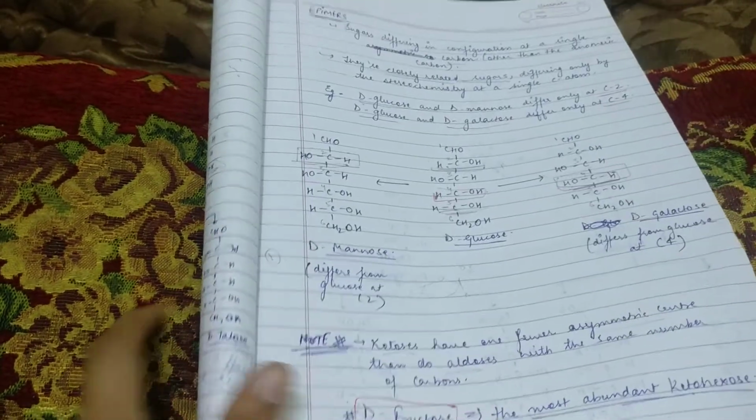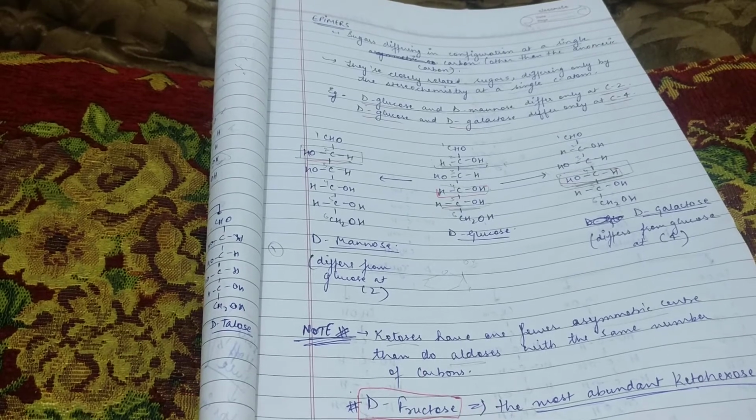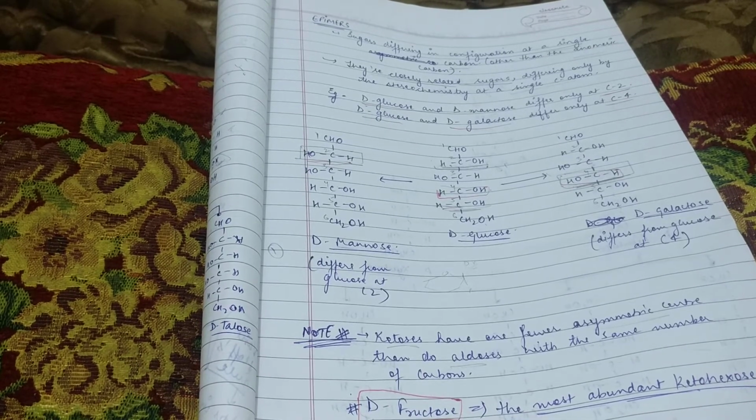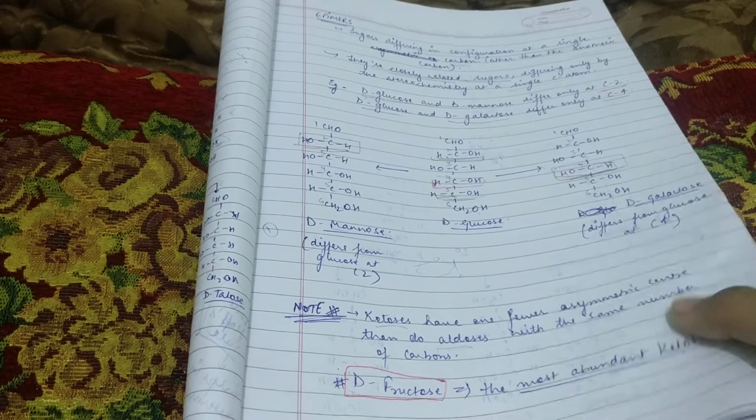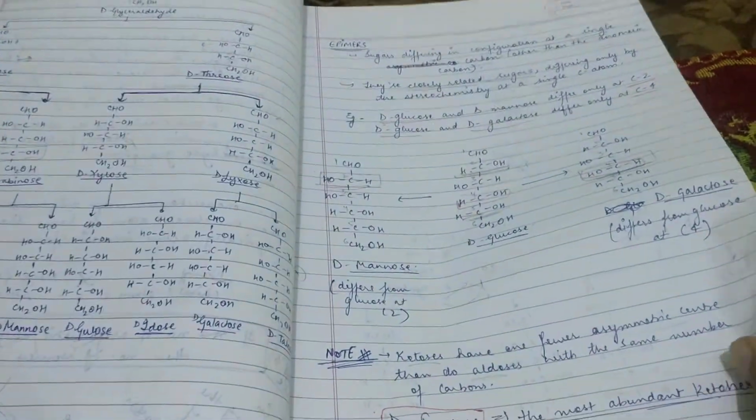Ketones have one fewer asymmetric center than do aldoses with the same number of carbon atoms. D-fructose is the most abundant ketohexose.